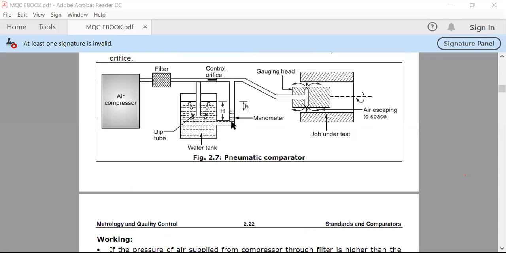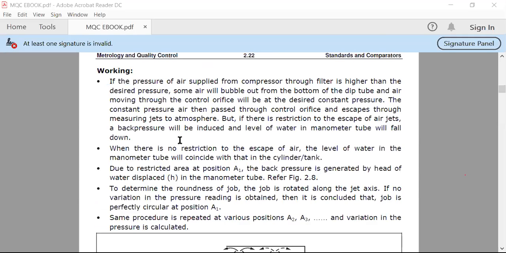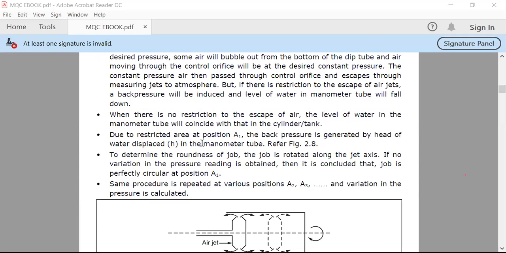Why does this happen? Because the restriction is provided for escaping this air from the gauging head, from the sprays. Okay, so due to the restricted area at portion A, the back pressure is generated by the head of water displaced, H.